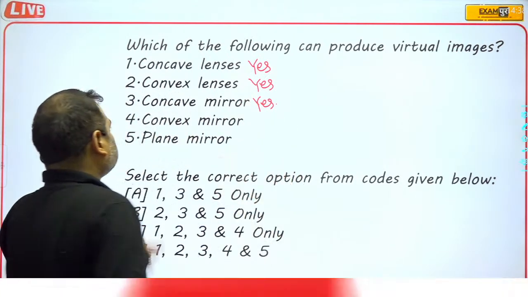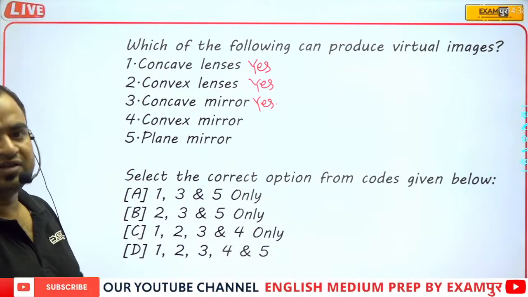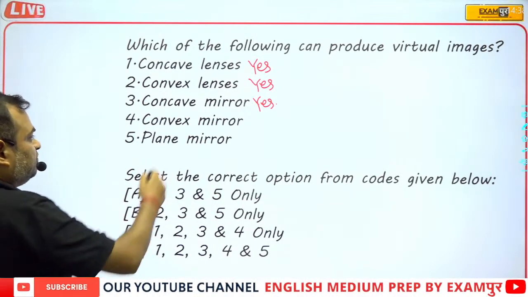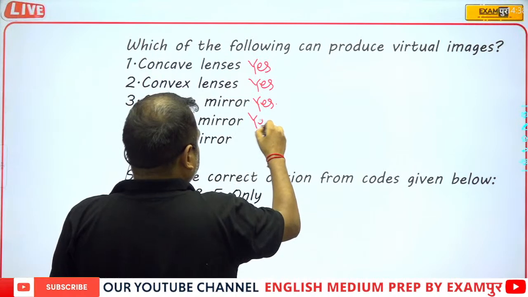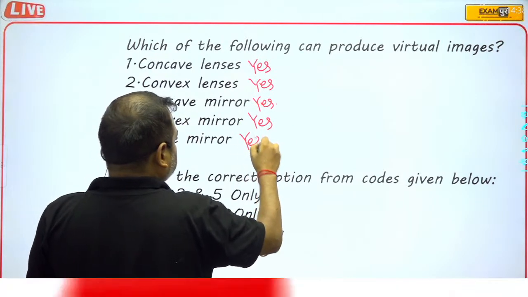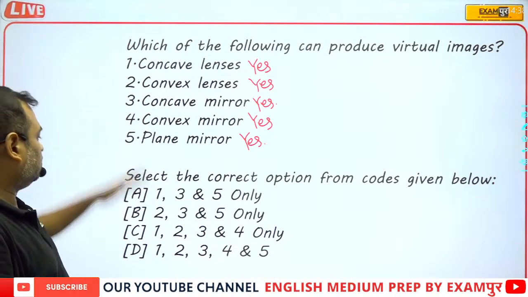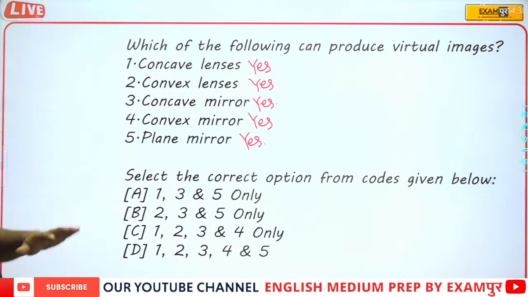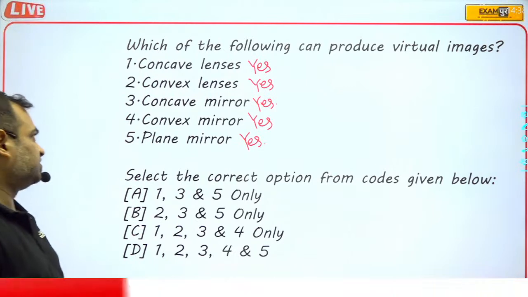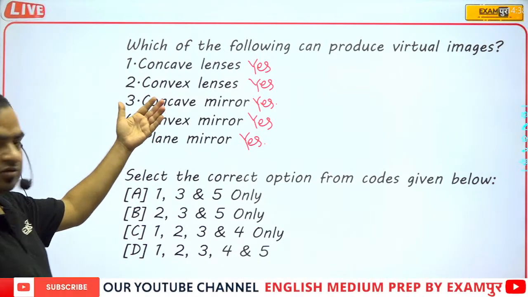But most of the times the concave mirror produces real images. Convex mirror, yes, this one is yes. If I consider all the conditions, then obviously all these things can produce virtual images.